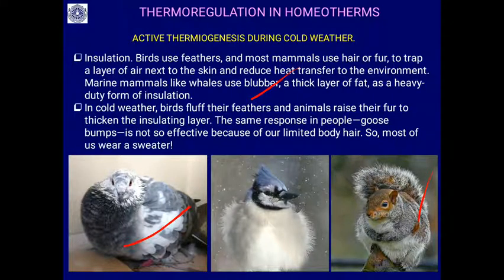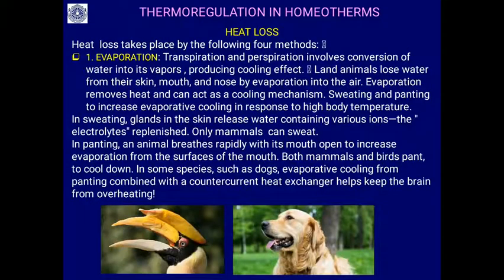It is just like how you wear a sweater to keep your body warm. The same mechanism is used by animals, birds and mammals, so that the heat will be maintained in the body and will not be lost.